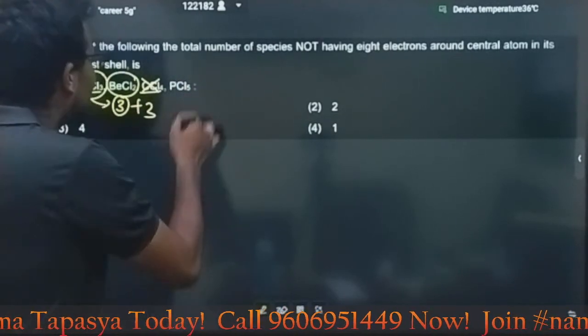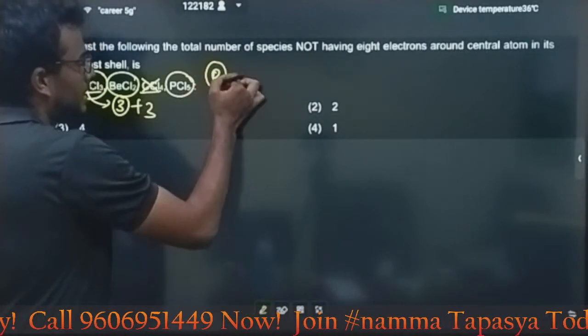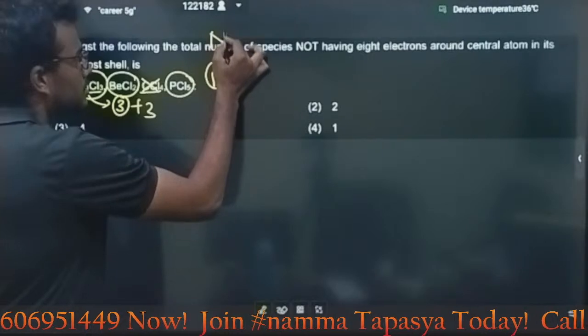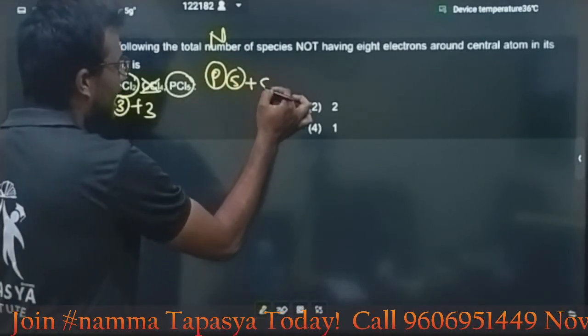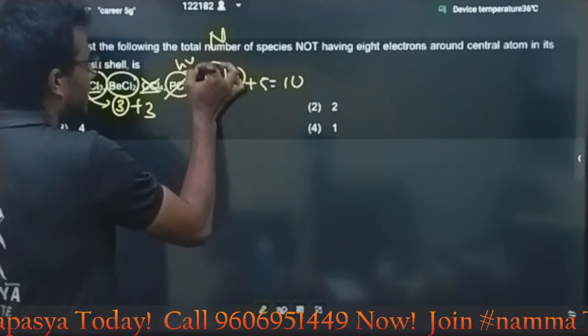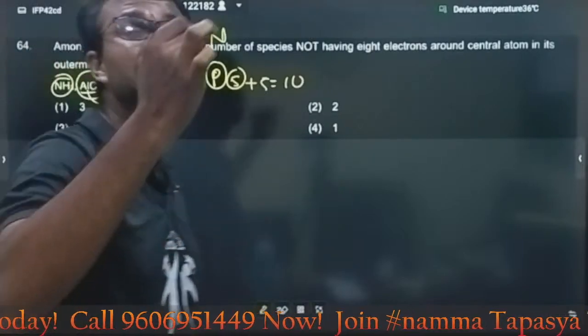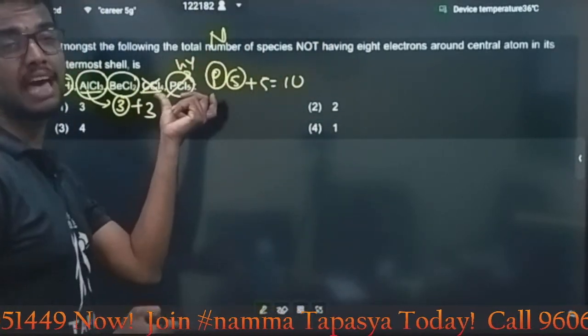8 electrons is there. If you come for the PCl5, phosphorus is from the nitrogen family, with 5 electrons in its valence shell. 5 plus 5, 10. Here, my dear students, this is the example for a hypervalent. Hypervalent means more than 8 electrons.